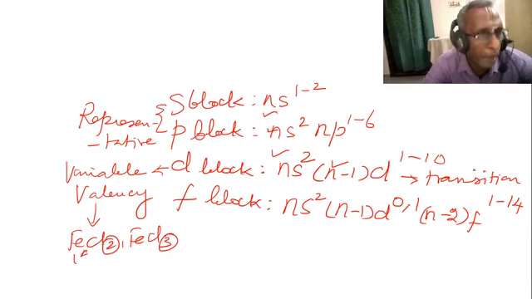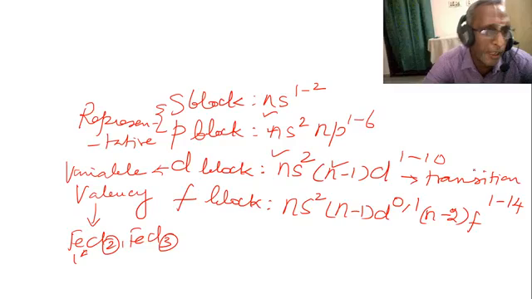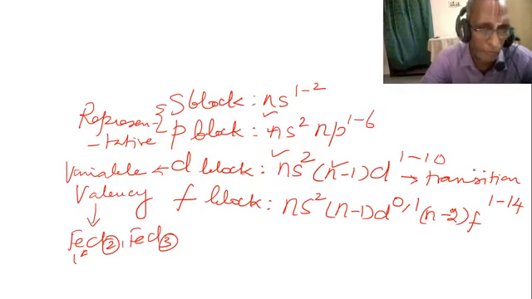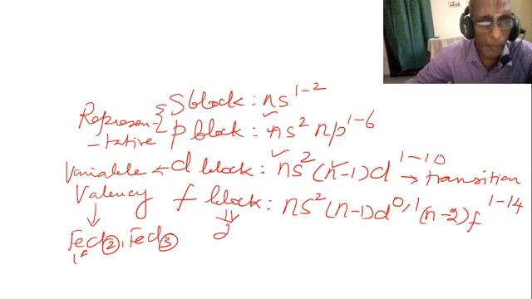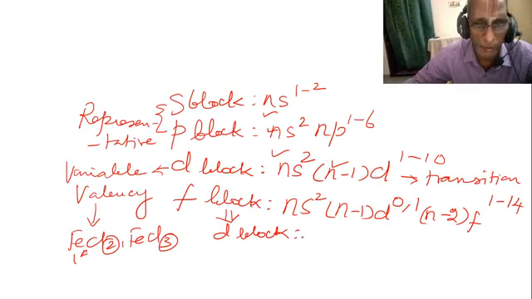They will have some common properties which we will study later. At present, let us be brief. F block elements behave like D block elements, like transition elements. They also have variable valency, and so forth.